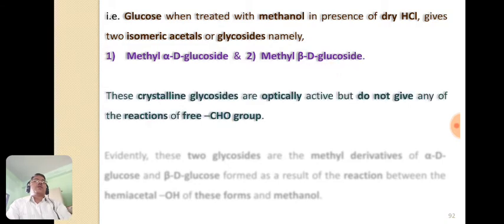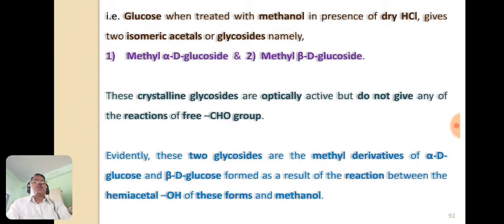These crystalline glucosides are optically active, but they do not give any reactions of free aldehyde group. This means that these two glucosides are the methyl derivatives of alpha D glucose and beta D glucose, formed as the result of the reaction between hemiacetal hydroxyl group of these forms and methanol.